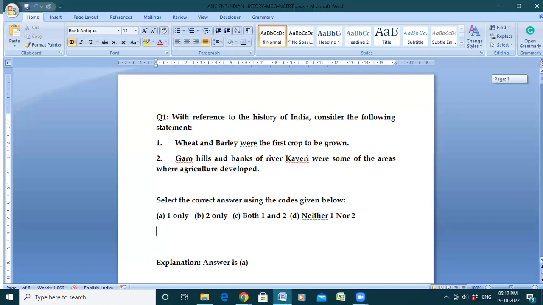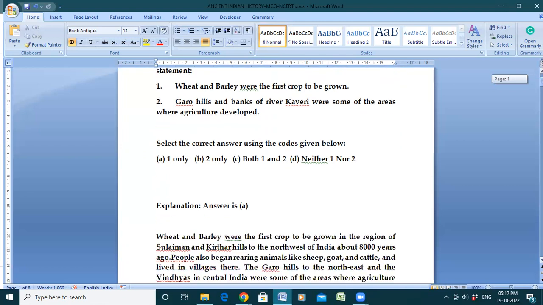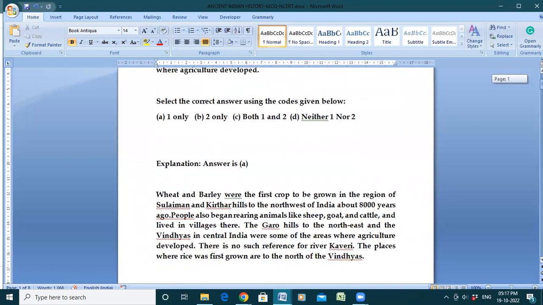Wheat and barley were the first crop to be grown in the region of Sulaiman and Kirthar Hills to the northwest of India about 8,000 years ago. People also began rearing animals like sheep, goat, and cattle and lived in villages there. The Garo Hills to the northeast and the Vindhyas in central India were some of the areas where agriculture developed.